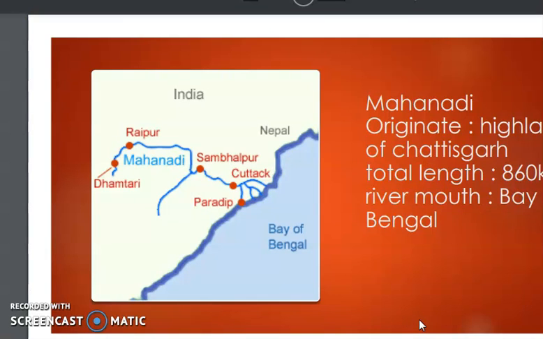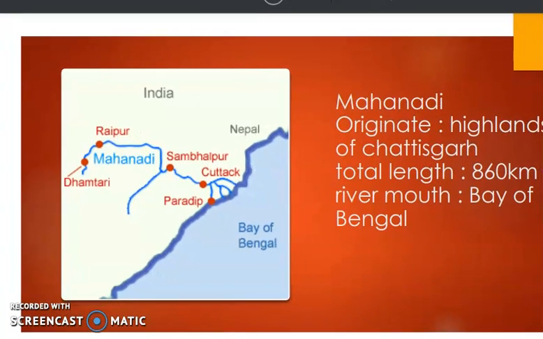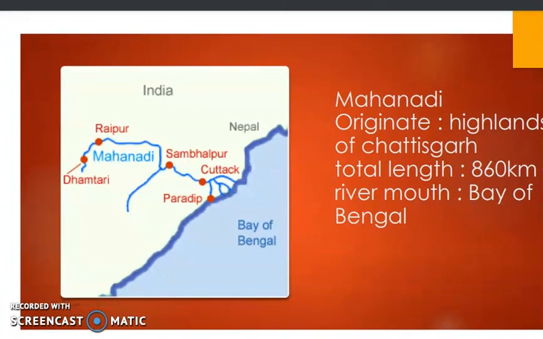Now, the next river that we have in the list is the Mahanadi river. You can see over here, this is the Mahanadi river showing in this map. The Mahanadi river also starts from the western side, that means from parts of the Western Ghats or maybe some highland area, and it drains its water in the Bay of Bengal. So the Mahanadi river rises in the highlands of Chhattisgarh.